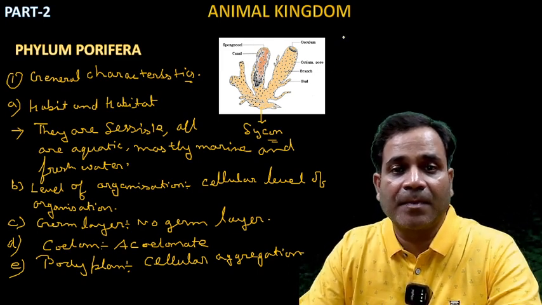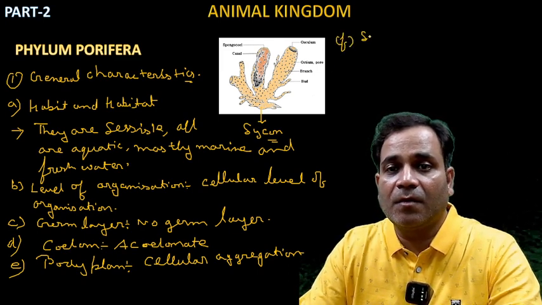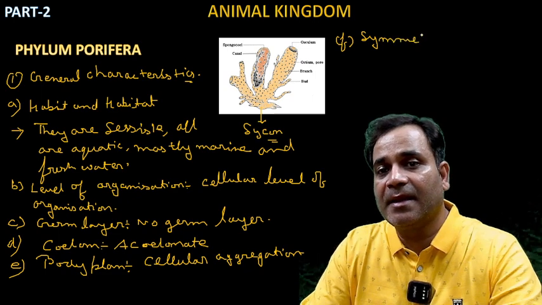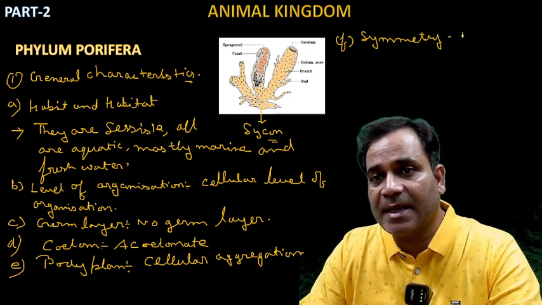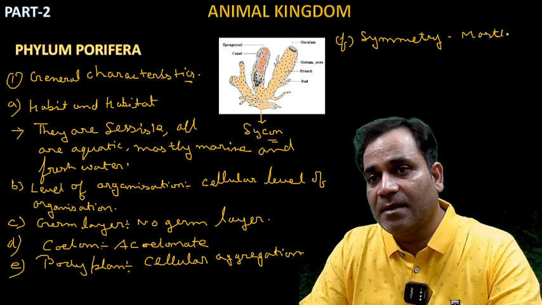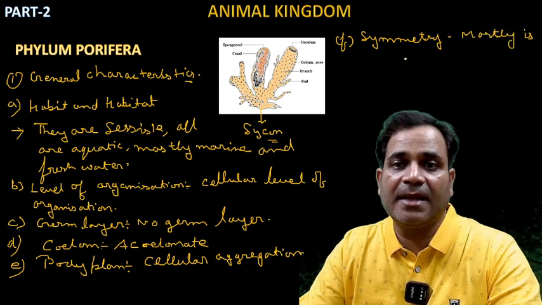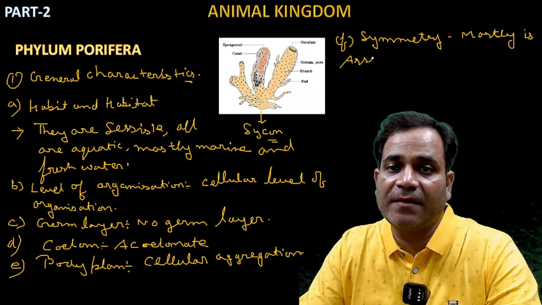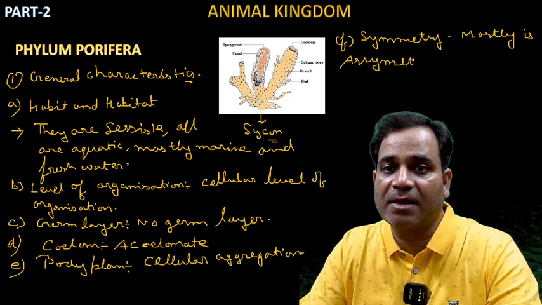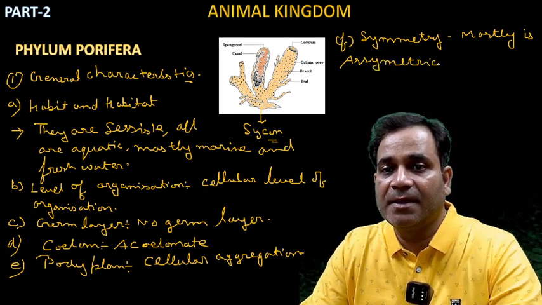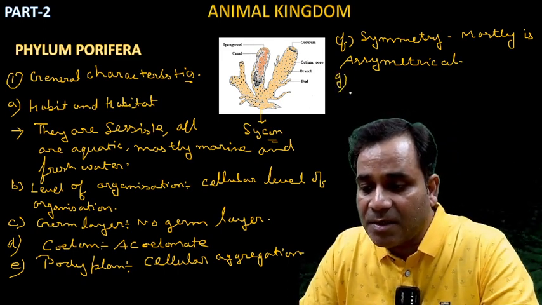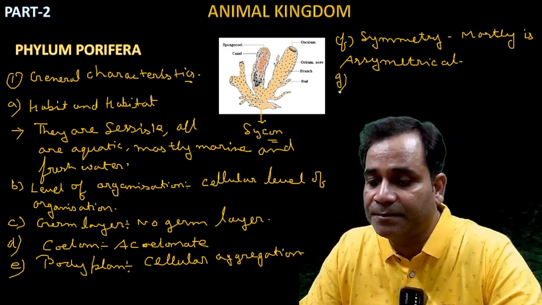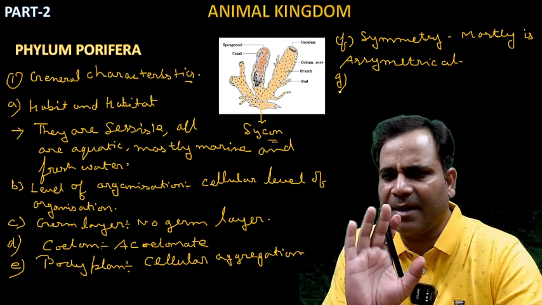Now if anybody asks you about the symmetry, see what I'm saying. If I'm talking about the symmetry, then mostly it is asymmetrical. You know the meaning of asymmetrical? If we cut from any plane, it does not divide into equal halves. Asymmetrical. But some are radially symmetrical, and here are some examples.